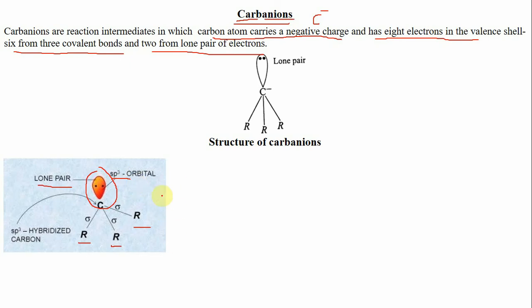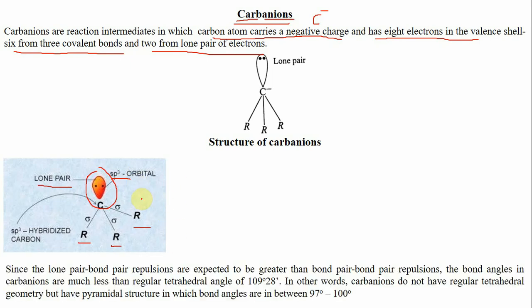So in this kind of hybridization, the lone pair of electrons is present in an sp3 hybrid orbital and therefore this molecule has a pyramidal structure. Since there is a lone pair of electrons, this sp3 hybridized structure is not perfectly tetrahedral.